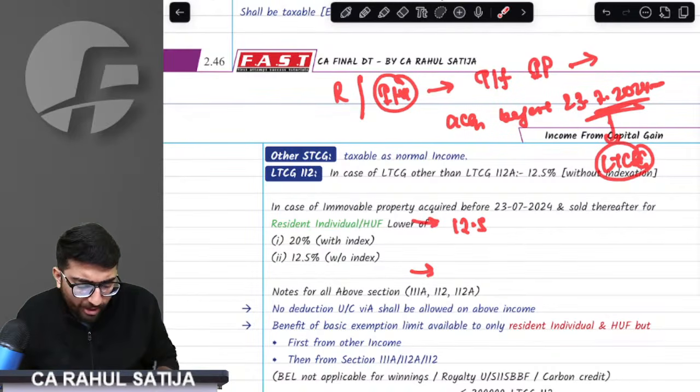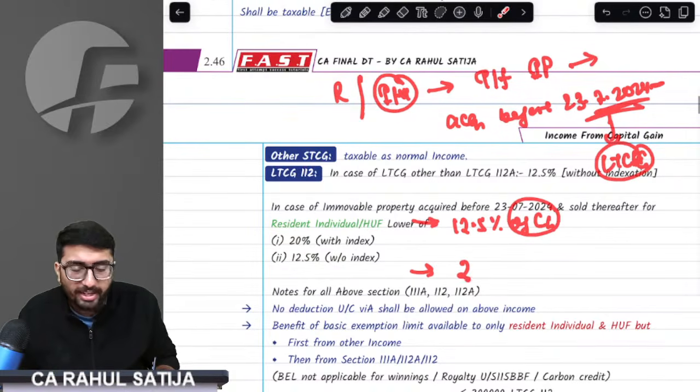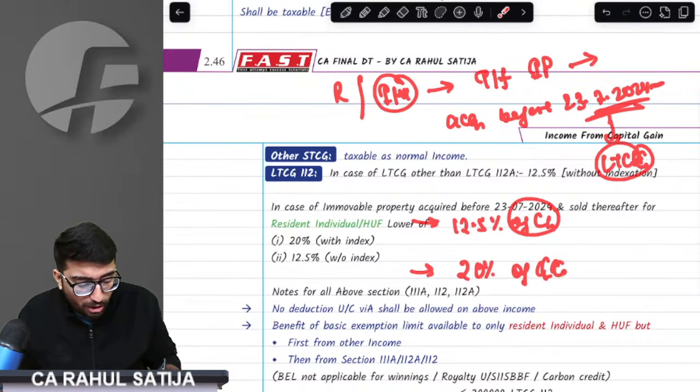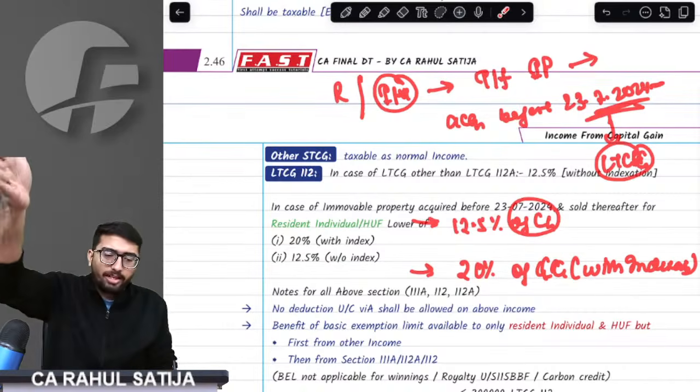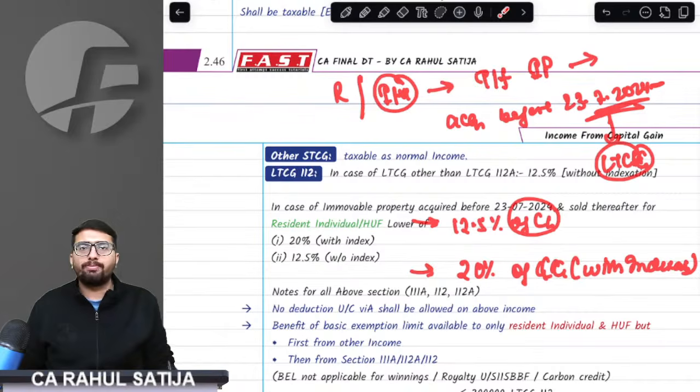First is 12.5% of the capital gain without indexation. The second is 20% of the capital gain computed with indexation.